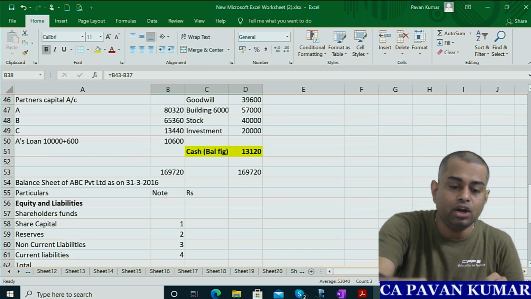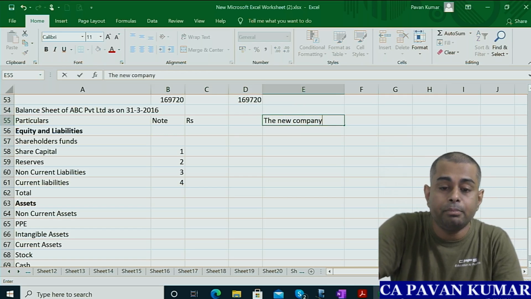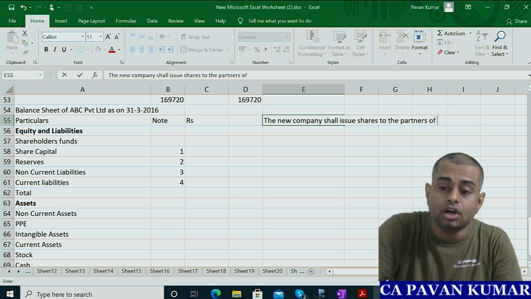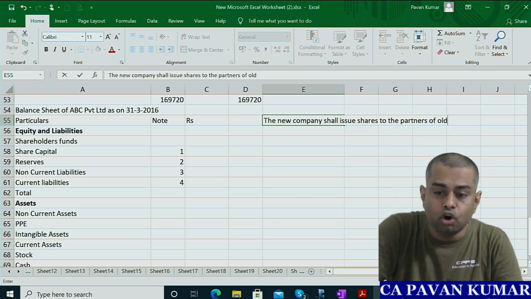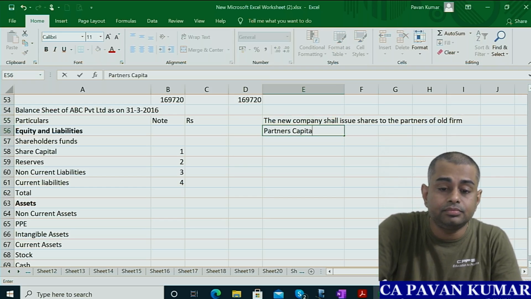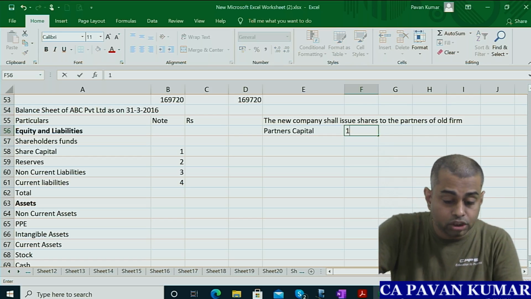So we'll write a note here. The new company shall issue shares to the partners of existing firm, old firm. So partners capitals. So add all the 3, 1,59,120.